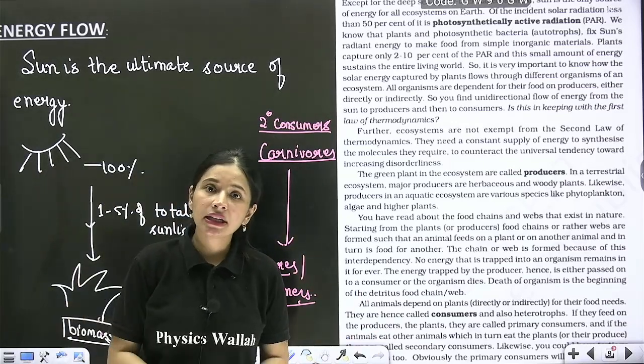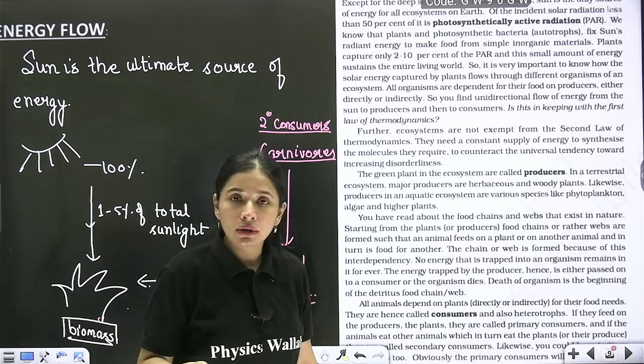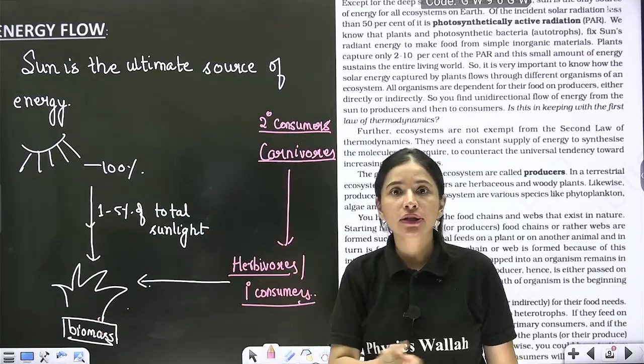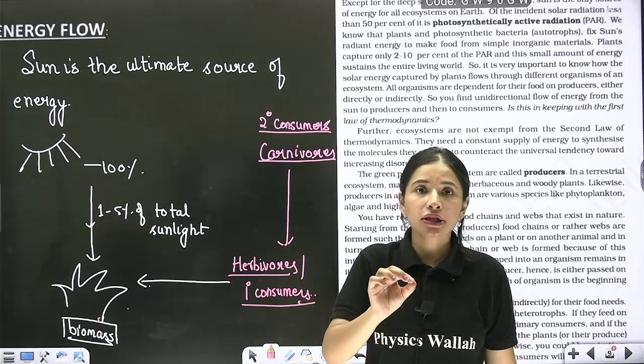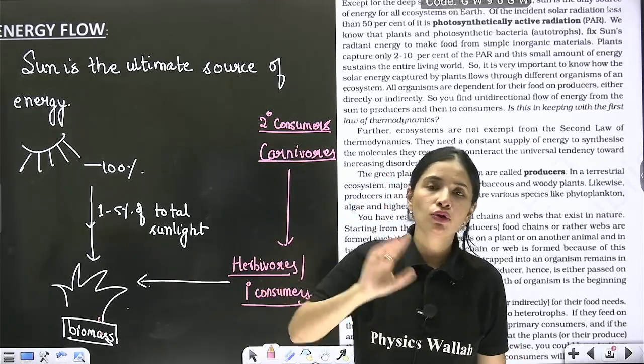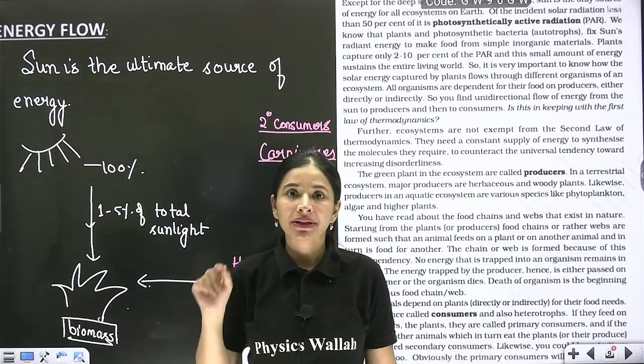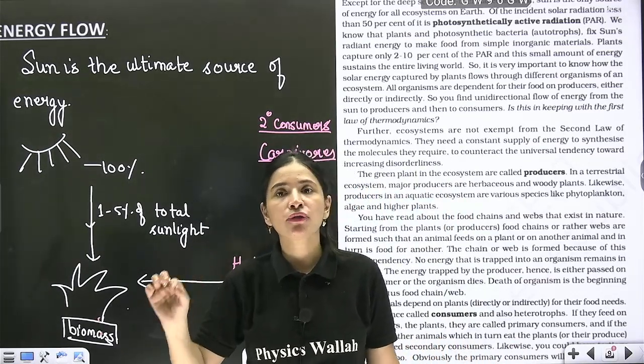Have you ever seen a grass killing a goat or a goat killing a lion? No, because this flow of energy is always unidirectional. It's never from consumer to producer. Sun is the ultimate source of energy.